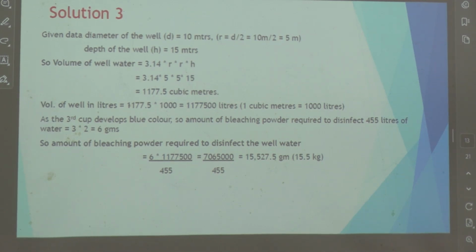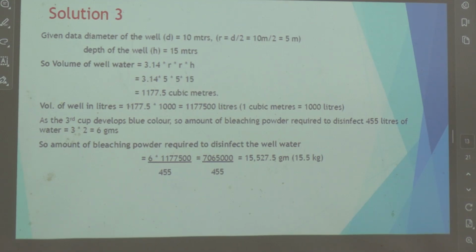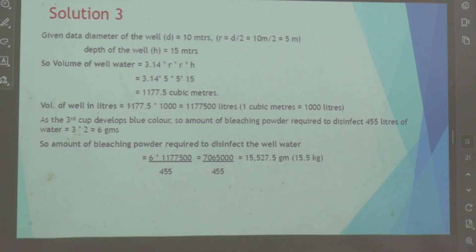Is this clear? Even in a well, you calculate the volume of the well in cubic meters. 6 grams is required for 455 liters of water. So 6 into the volume of the well divided by 455 is the amount of bleaching powder required for disinfection. Okay, so this is clear, not a very big problem.